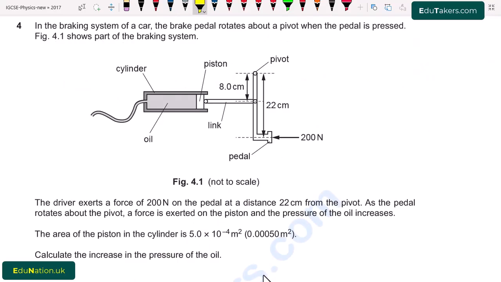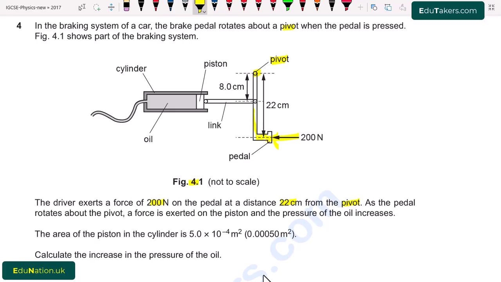Question number 4. In the braking system of a car, the brake pedal rotates about a pivot when the pedal is pressed. Figure 4.1 shows part of the braking system. The driver exerts a force of 200 Newton on the pedal at a distance of 22 cm from the pivot. So in figure 4.1 we can see that there is a pivot point, and the driver exerts a force of 200 Newton on the pedal here,